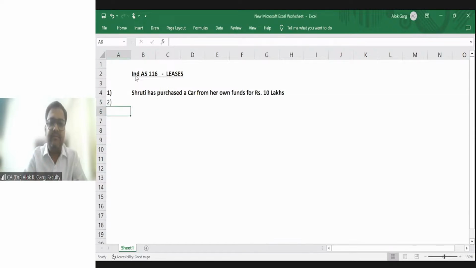Second, let's say Tanisha. Tanisha has purchased a car by taking a car loan for rupees 10 lakhs.